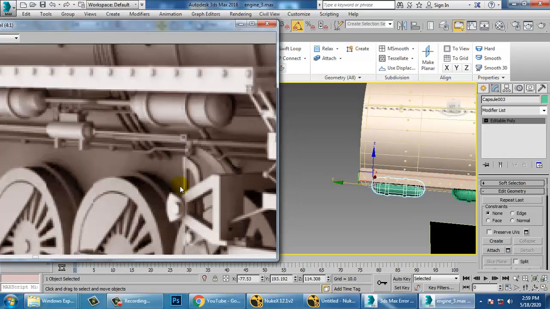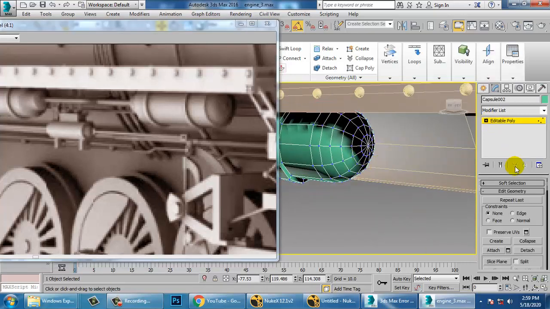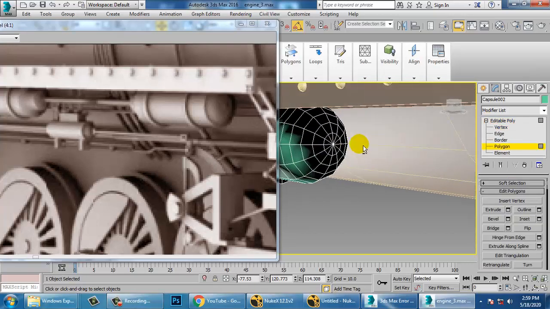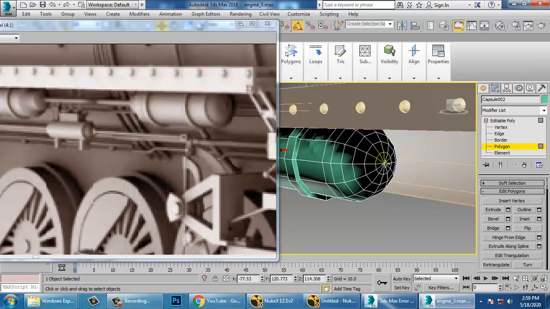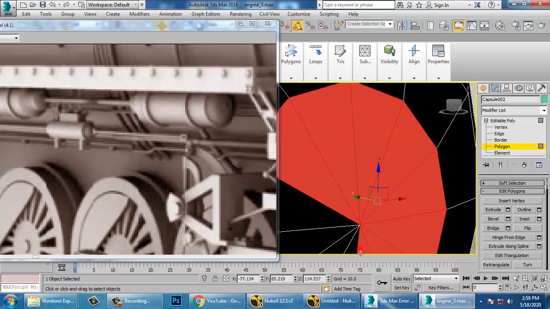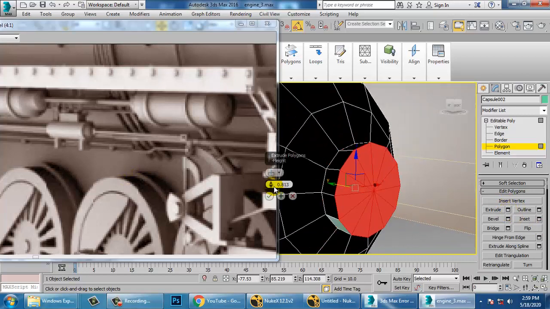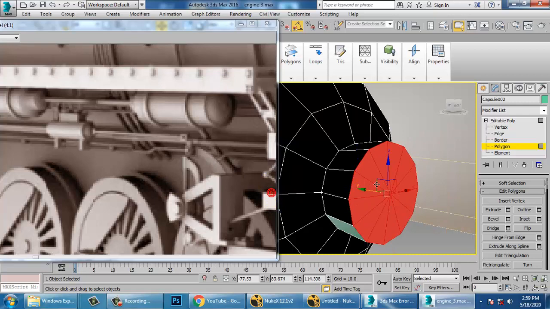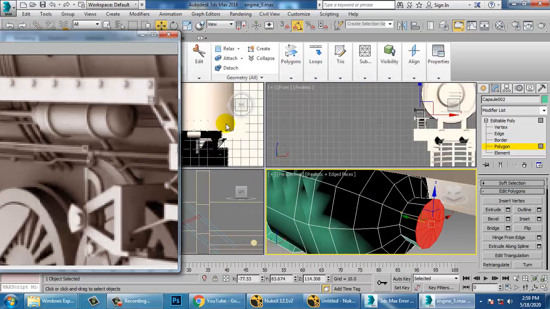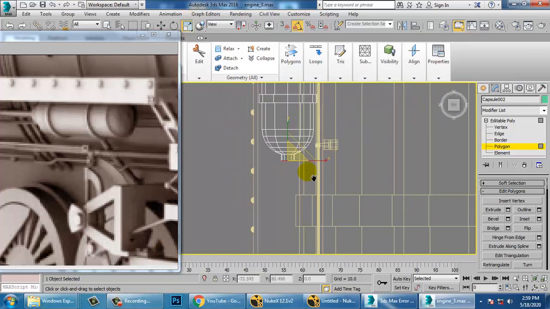So what I can do over here is select its polygons over here. So let's select a polygon and let's just extrude a bit, not much, a bit. So let's go onto the top view over here, scale it and reduce the size. So how we are going to manage this over here is,